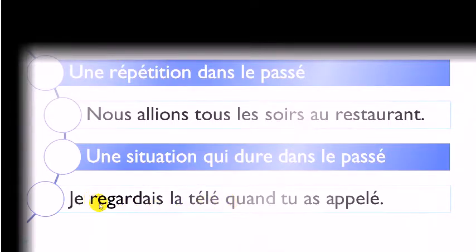In that case, you use of course l'imparfait because it lasts a while when you watch TV, if it's a movie or something like that. When tu as appelé, okay? Appeler is to call on the phone, for instance. So in that case, you want to make the difference between something that happens, an action, so tu as appelé, and then here you use l'imparfait because it lasts longer. So, je regardais la télé quand tu as appelé.